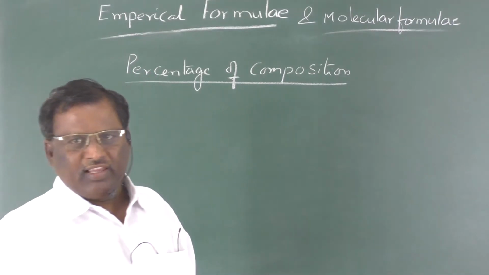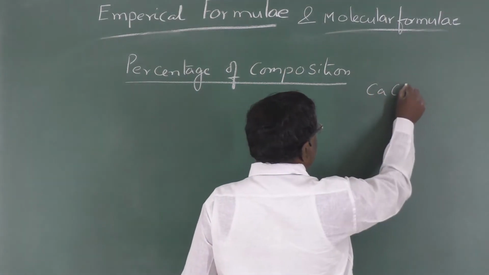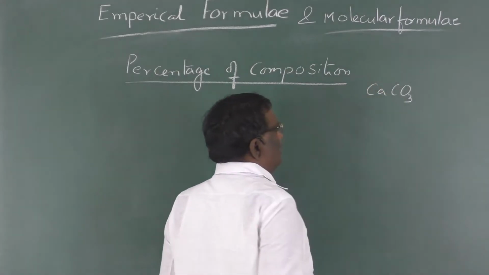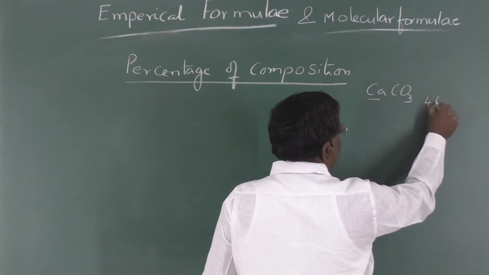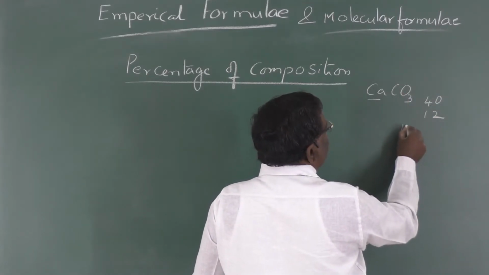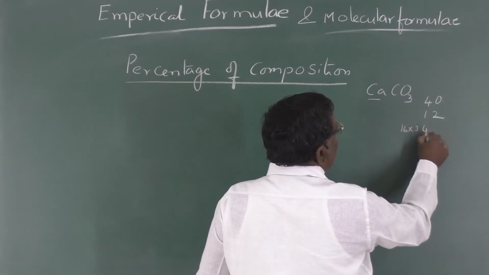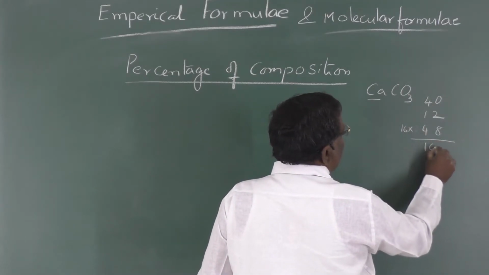Simple example I give you: calcium carbonate. Calcium atomic weight is 40. Carbon atomic weight is 12, oxygen atomic weight is 16, and 3 oxygen atoms are there, total 48. If you add these, you will get 100.